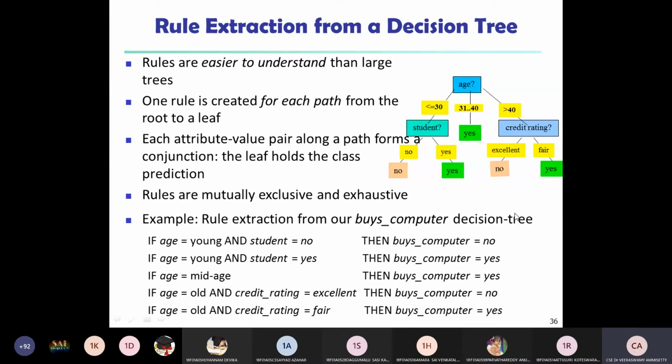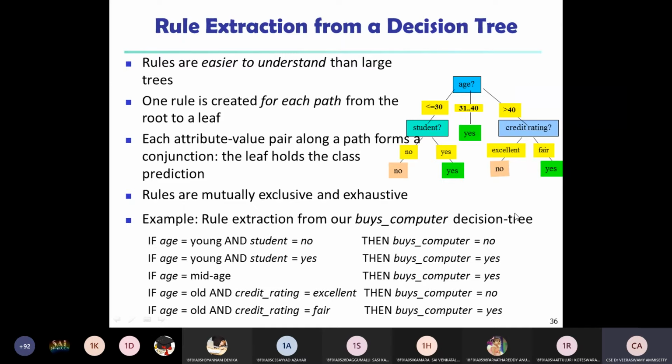We can implement rules that are mutually exclusive or exhaustive. Based on mutual exclusivity, if the two conditions are satisfied, then they buy a computer: yes. If the two conditions are not satisfied, then they do not buy a computer: no. So like that, you need to write rules based on mutually exclusive or exhaustive. In both cases, we can write the rule.